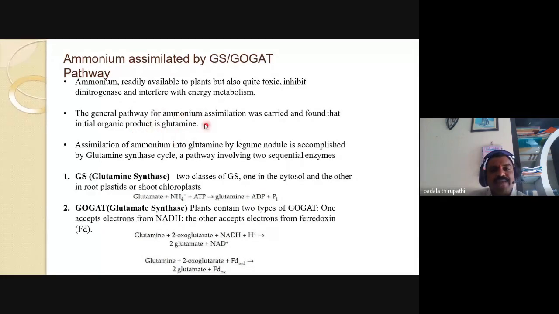So glutamine is the first important product in the ammonia assimilation, through assimilation of ammonium into glutamine by legume nodules. Have you heard about the legume nodules? Yesterday we discussed nodule formation, nodulation.